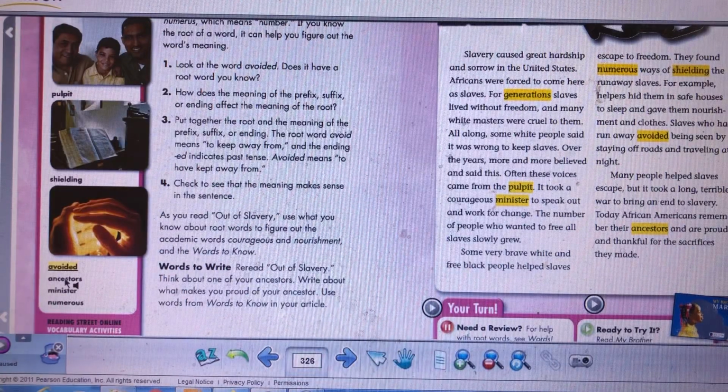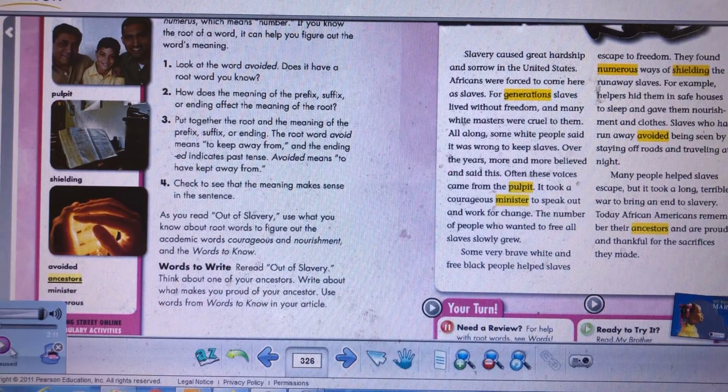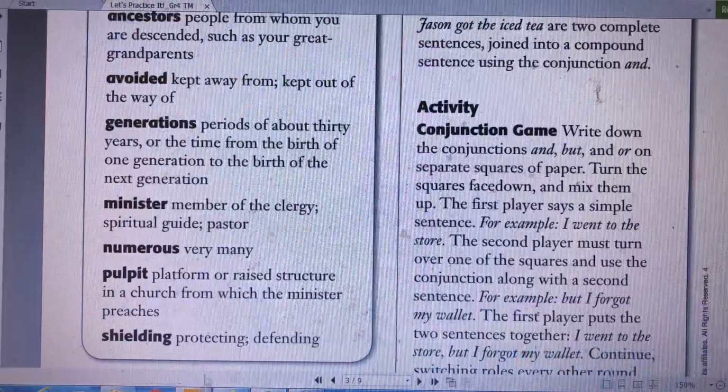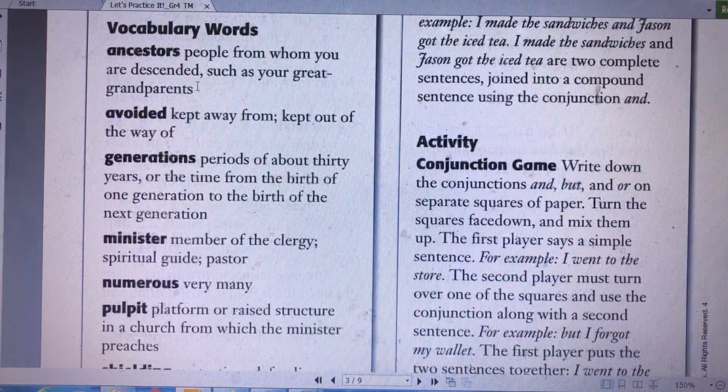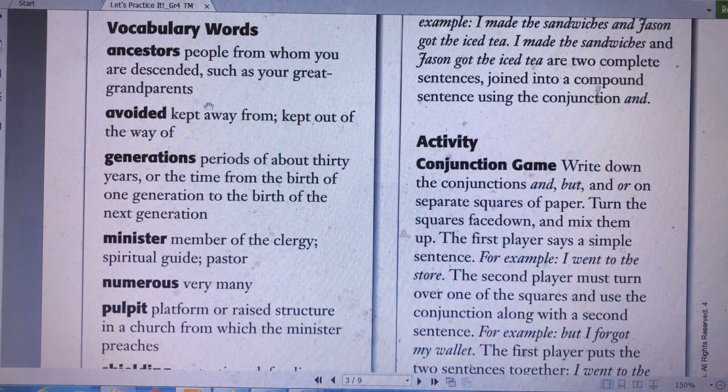Back again to the words. Ancestors. Ancestors, it means what? Ancestors, guys, means people from whom you are descended, such as your great-grandparents. For example, if you are talking about your ancestors, it means your great-grandparents, the ones that were living in the deep past. So ancestors means the people from whom you are descended, such as your great-grandparents.